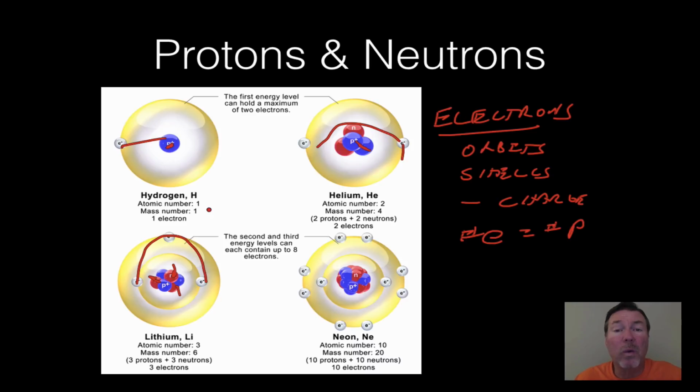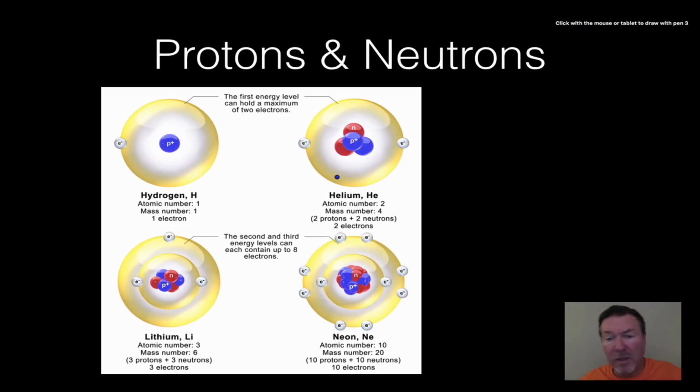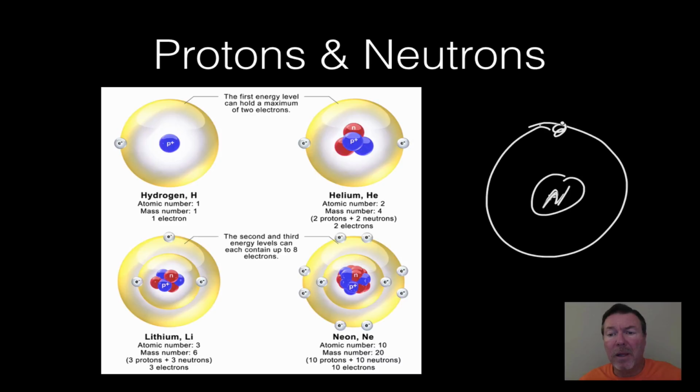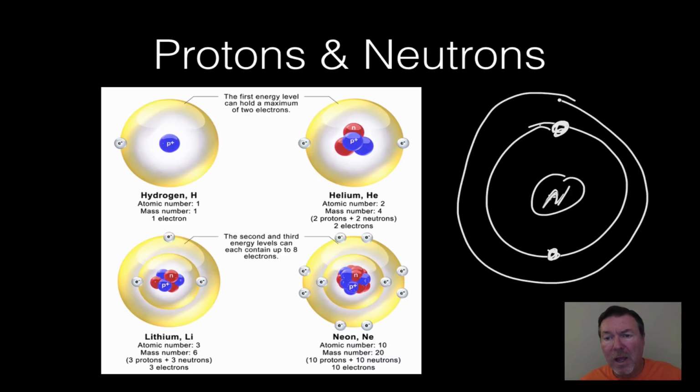Now, the thing is, they're really not shells. Most people think of atoms as being something like this. You have the nucleus right here, and then you have the ring of orbitals, an electron out here, an electron out here, and then you have the next ring of orbits, and the electron out here and the electron out here, and actually the next one holds 8, which I'm going to talk about in a moment.